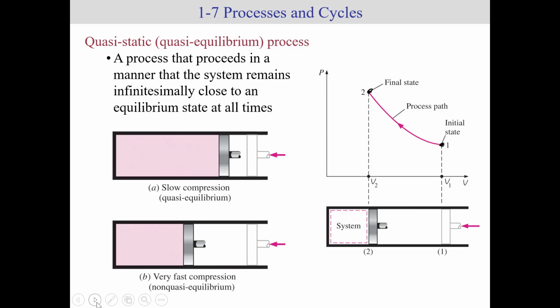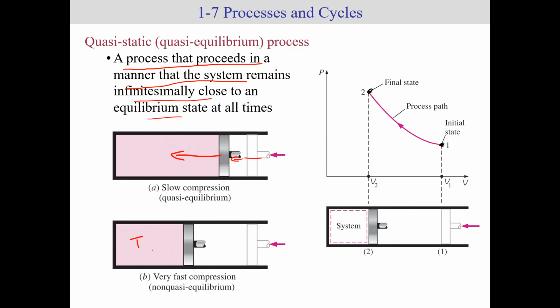One such process we're going to look at is something called a quasistatic or quasi-equilibrium process. That is a process that proceeds in a manner that the system remains infinitesimally close to an equilibrium state. What does that mean? Let's say I have a tank, or a piston cylinder, and I compress this really quickly. Really fast compression, what happens?